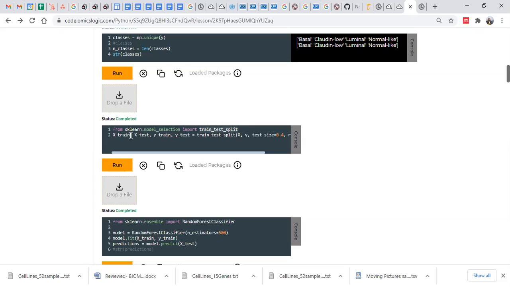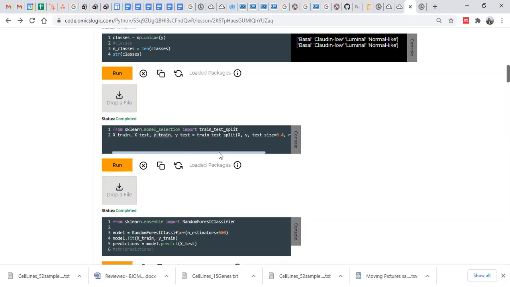So we are defining x_train. If I say x_train, this particular object will have the gene expression values, while x_test will have the gene expression values for the test data. So what is y? The y is actually the labels, so these are the classes. In y_train and y_test, these two objects will have the classes, that is, the labels of the samples.